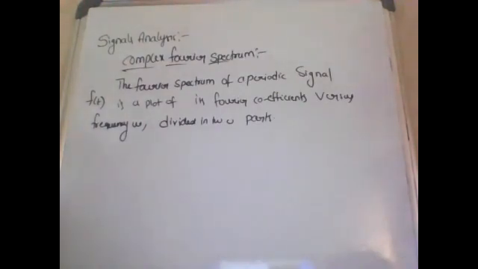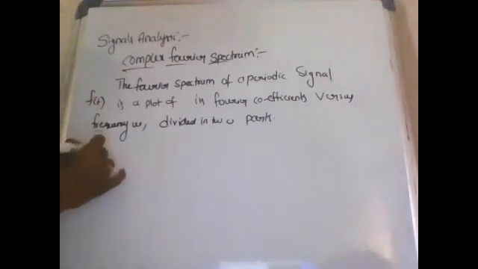So what is the complex Fourier spectrum? The Fourier spectrum of a periodic signal f of t is a plot of its Fourier coefficients versus frequency omega, divided into two parts. What are the two parts? We have the amplitude spectrum and the phase spectrum. So what is the amplitude spectrum?